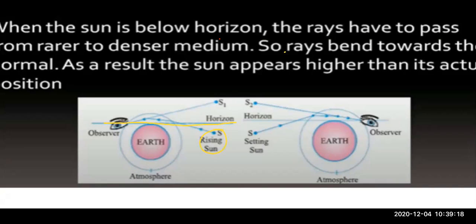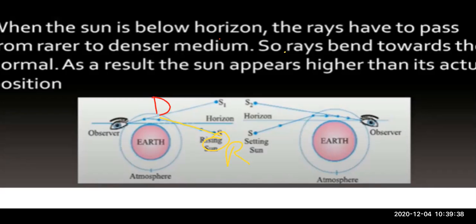वही हमारी line of sight है, right? This is your horizon. Now, the sun is actually over here, but the sun's light is traveling from a rarer medium towards a denser medium, right children? So again the refraction of light will take place.